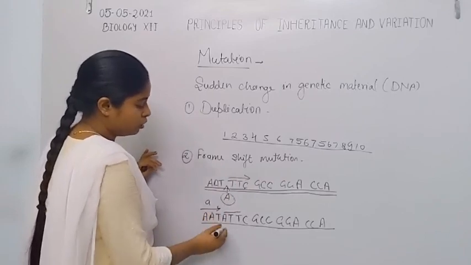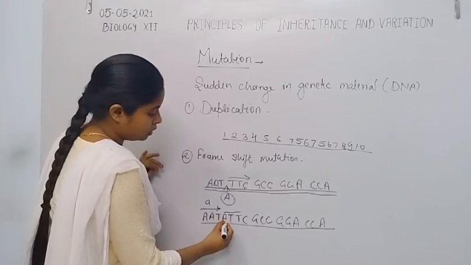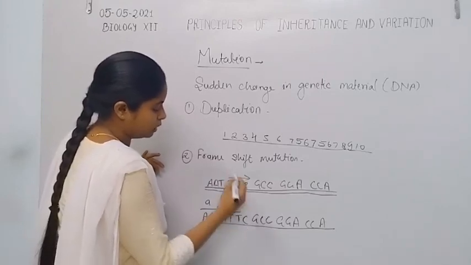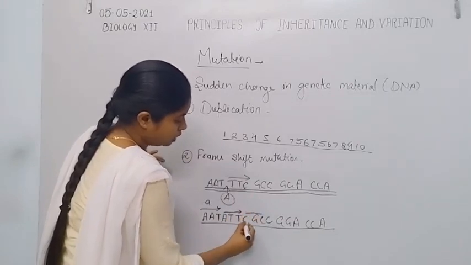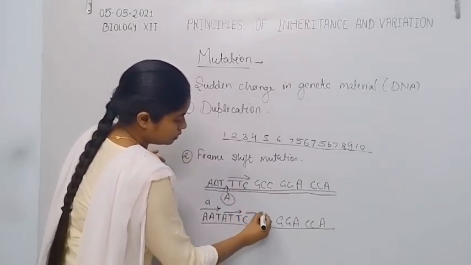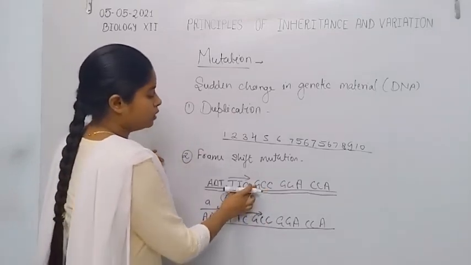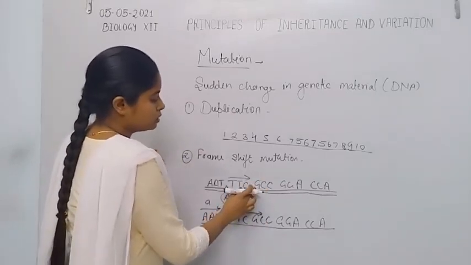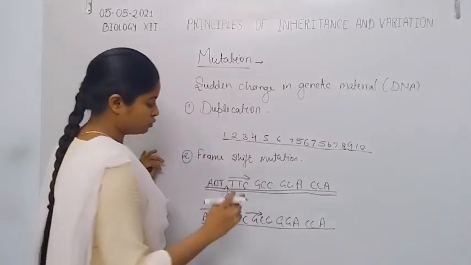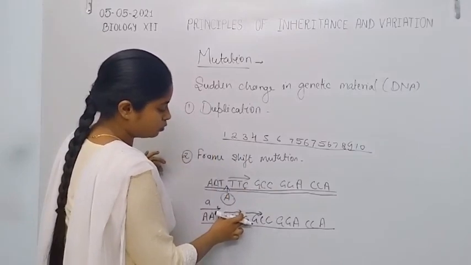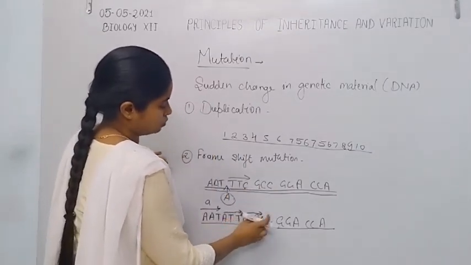After the addition of adenine, the sequence turns into the triplet codon adenine, thymine, and cytosine, then another triplet codon, cytosine, guanine, cytosine, and the third triplet codon is read as cytosine, guanine, and cytosine.